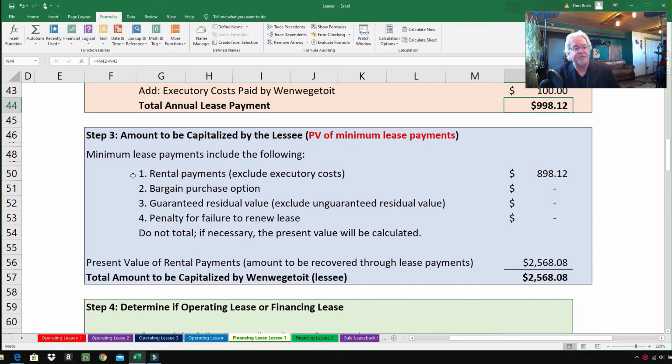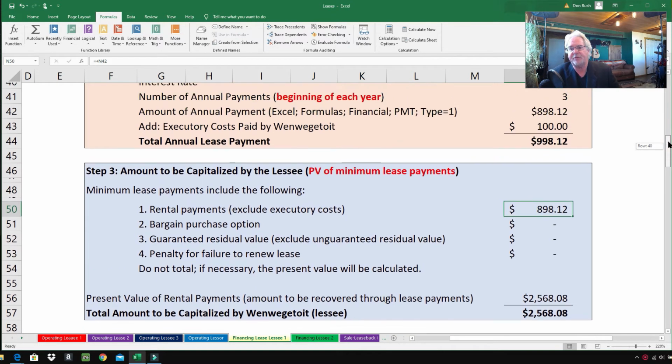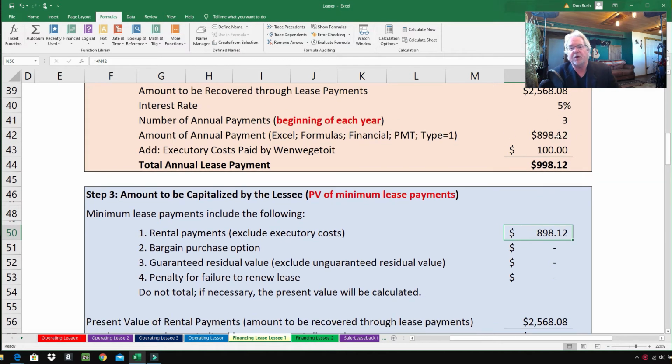Now, there are 4 different types of minimum lease payments here, and what we do is we just go through them, and most of the time it's really easy to figure out what they are. So the first one here, rental payments excluding executory costs. Right there, $898.12. Where do we get that? We figured it out just a moment ago. Right here. The amount of the annual payment, and that does not include the executory costs.